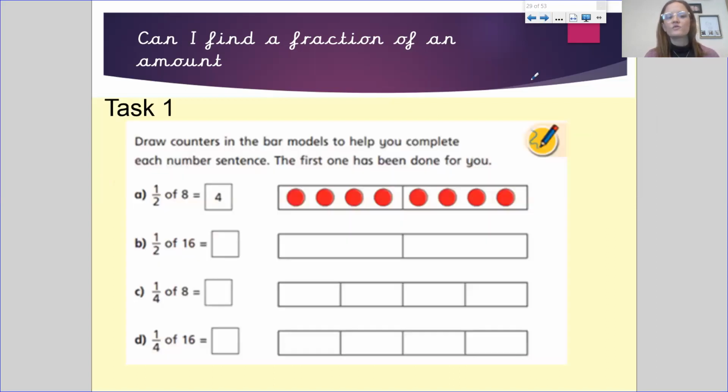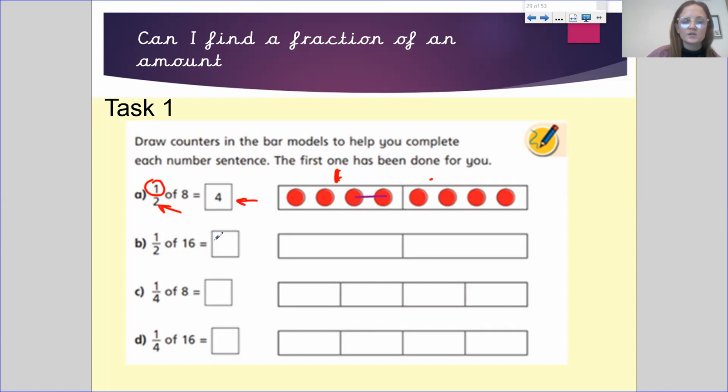So here is your first task. It says, draw counters in the bar models to help you complete each number sentence. The first one has been done for you. So we've got 1/2 of 8. If we look at this, we've got 2 groups, and our denominator tells us how many groups we have. The numerator tells us how many of those groups we're going to look at. So we're only going to look at 1, and in there we've got 4. That's the answer.